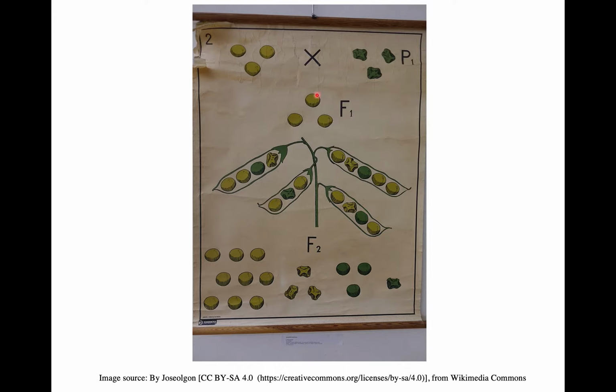F1 is always 100% showing the phenotype of the dominant versions of the genes you're looking at. But in the F2, you get all of them, but always in a particular ratio.